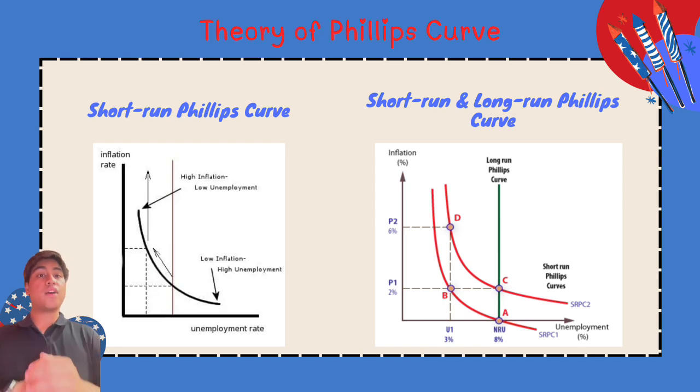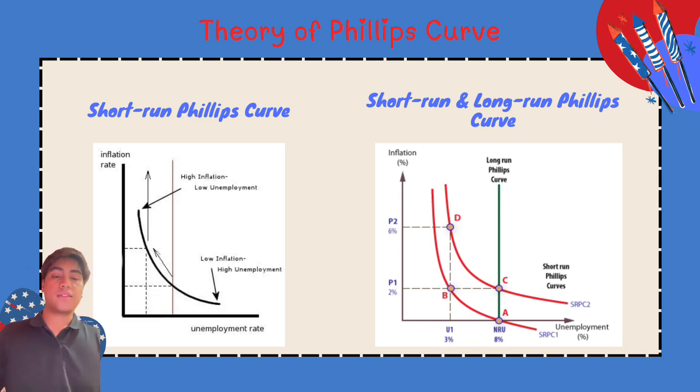On the right side, we have the short-run and long-run Phillips curve. The axes are the same: the y-axis is the inflation rate, and the x-axis is the unemployment rate. Then we have the short-run Phillips curve 1, indicated by SRPC1.